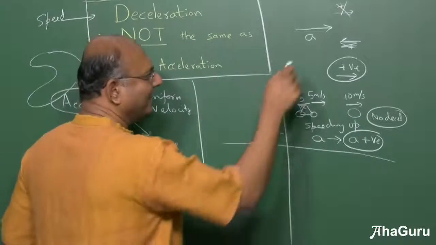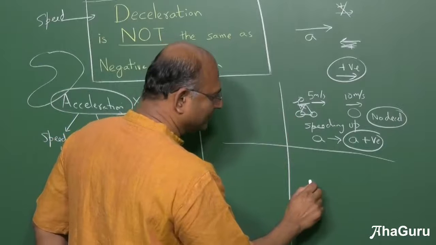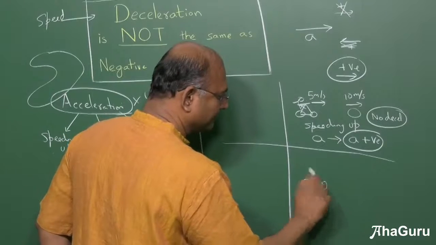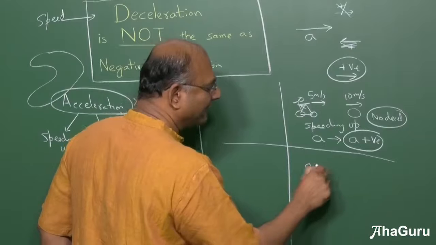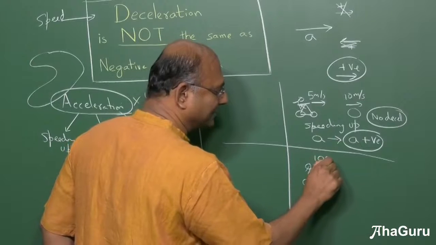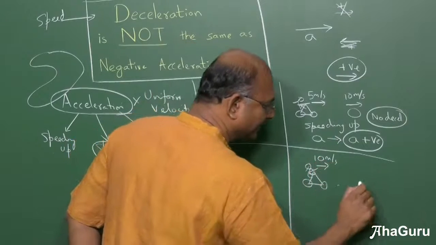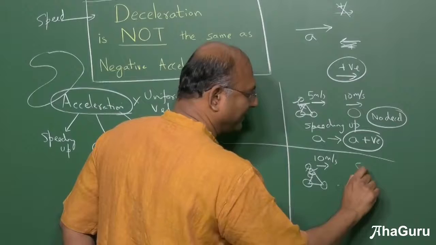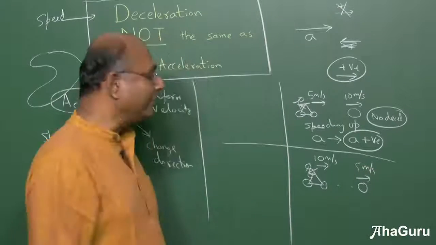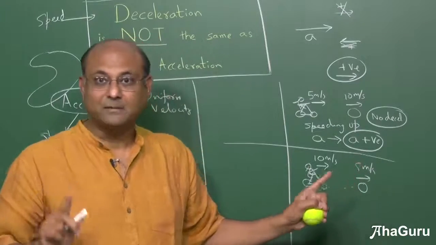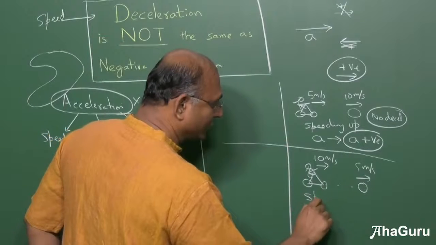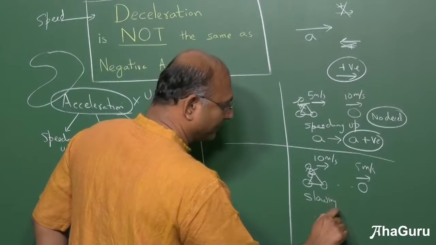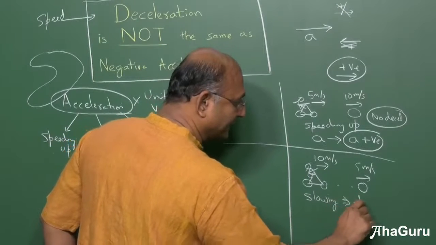But hold on. Let us say that this fellow was moving in this direction, starting off at 10 meters per second and coming down to a speed of 5 meters per second. What will you say now? Slowing down or speeding up? Slowing down, right? Slowing down will mean deceleration.